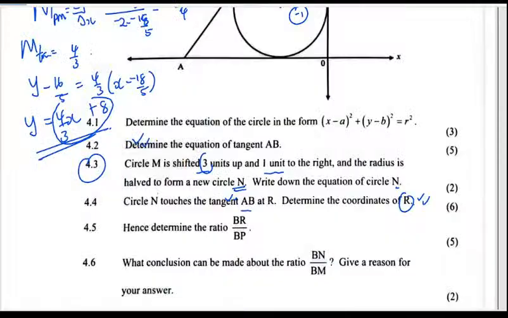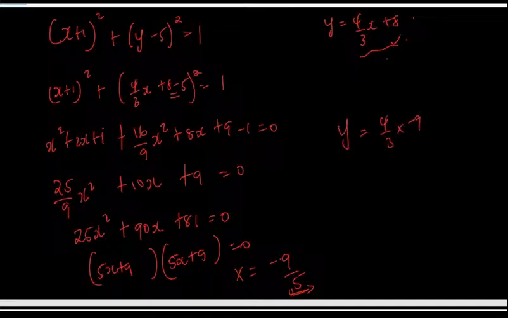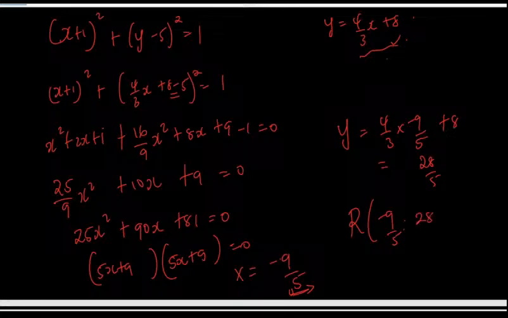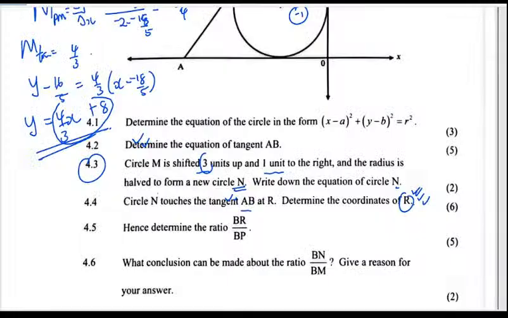The question is asking us for the coordinates of R. So if that is your x, we just need to substitute into the equation of y, meaning that it's going to be 4/3 multiplied by −9/5, plus 8. And what does that give us? It gives us 28/5, meaning that our R is (−9/5, 28/5). So that's what the question technically wanted.